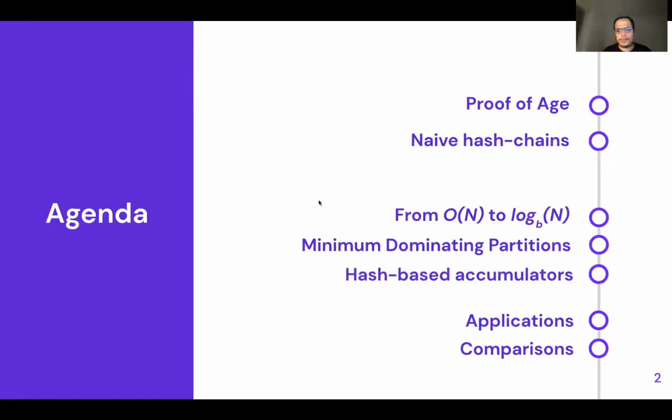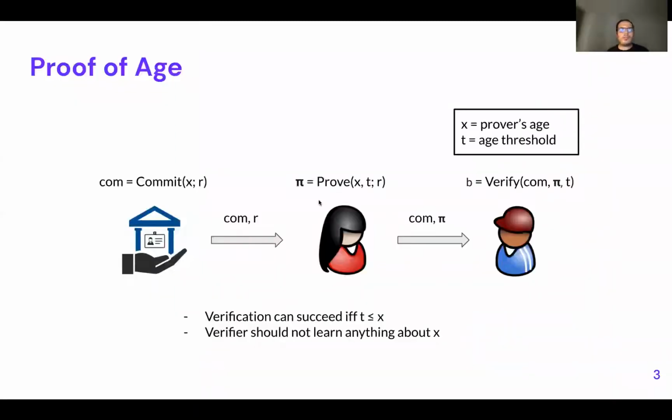and so on. So let's go back to the age proof example, and let's assume that Alice wants to prove to a grocery store that she's older than 18. On the left side, we have the government issuing a commitment over Alice's age by just picking a random value R. Then Alice is able to prove for any threshold that she is older than this, and this will succeed only if the threshold is less than or equal to X. Obviously, the verifier should not learn anything else except for that statement.